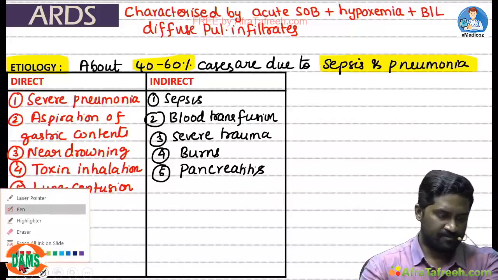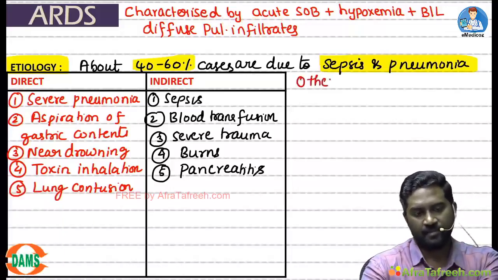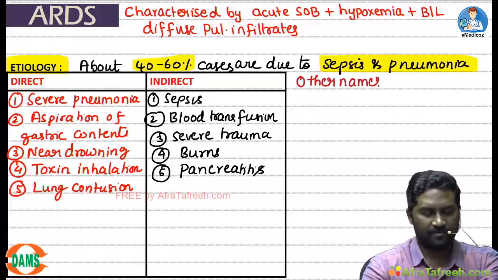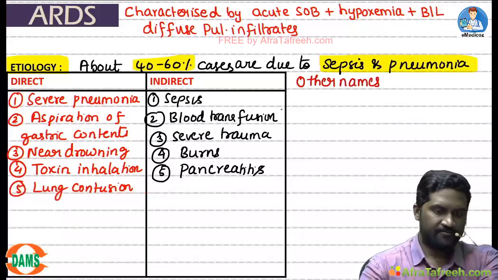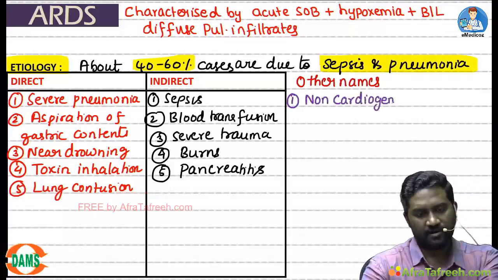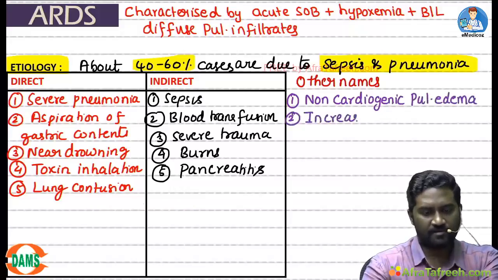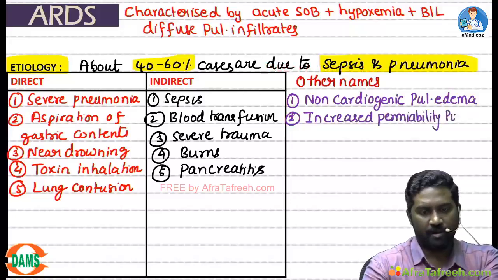Based on the pathophysiology, ARDS is having some special names. What are the other names of ARDS? It is frequently called non-cardiogenic pulmonary edema. It is also called increased permeability pulmonary edema.